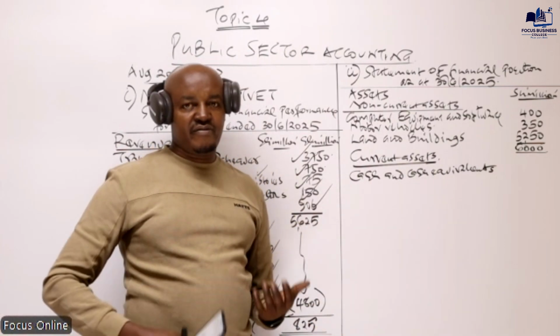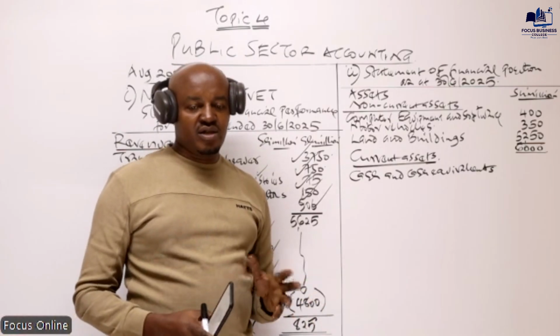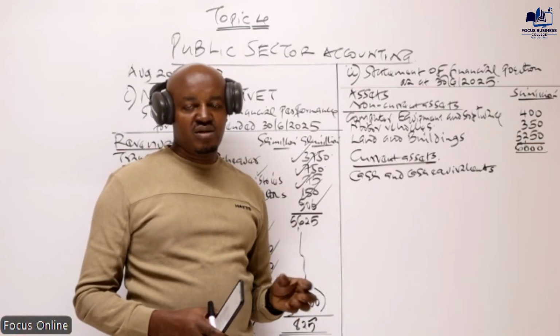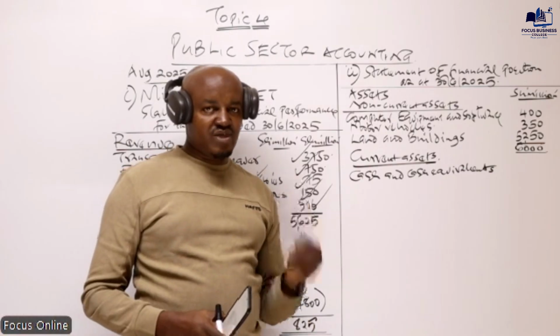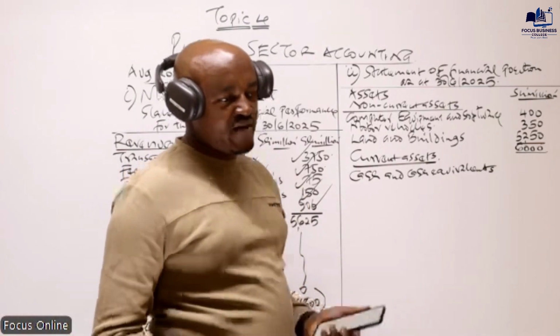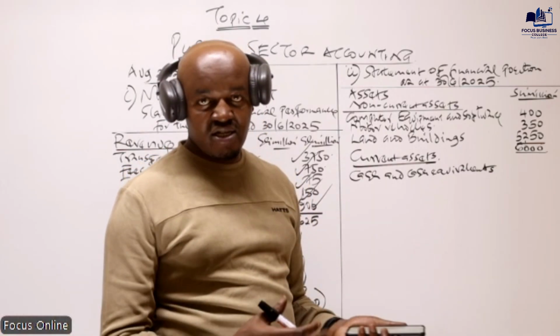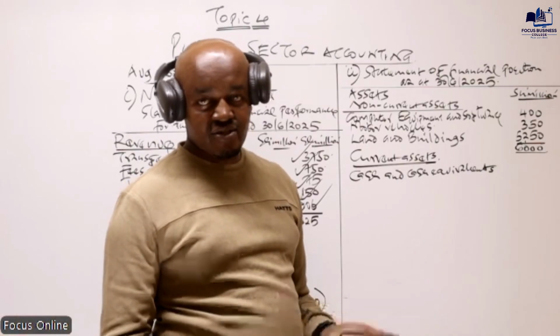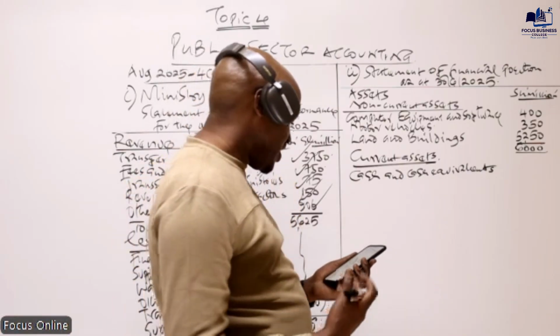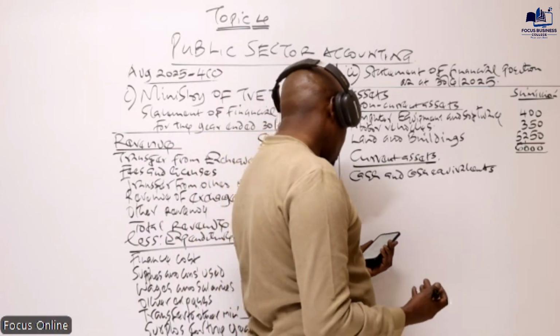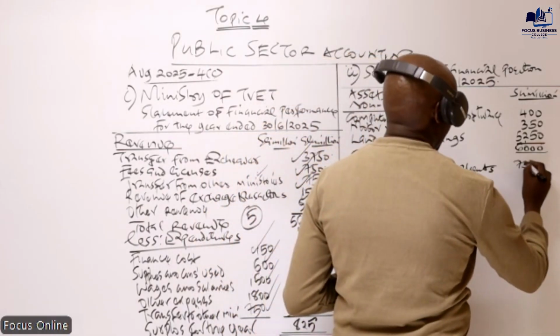For example, if you have invested in things like treasury bills, which are short-term, that is part of the cash equivalent. Or maybe you have invested in shares trading in the securities exchange market. That is not cash, but it is a cash equivalent. You can sell those shares within a very short period of time. So that is basically 750.